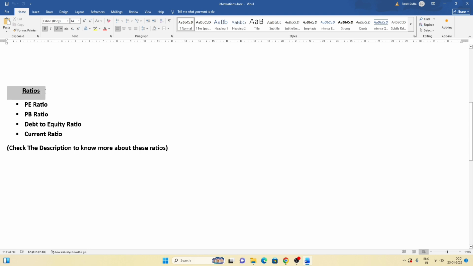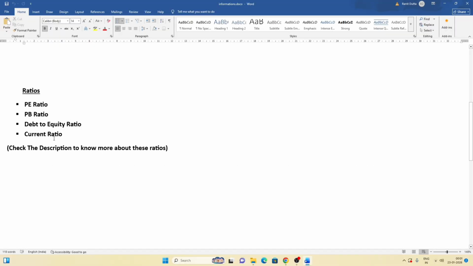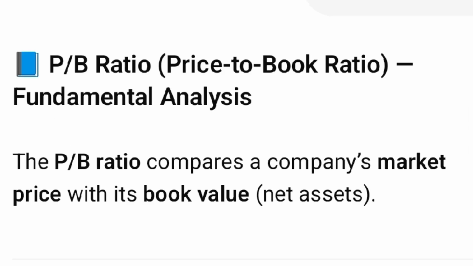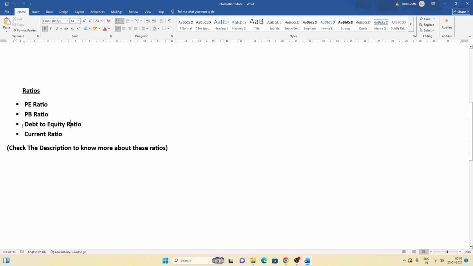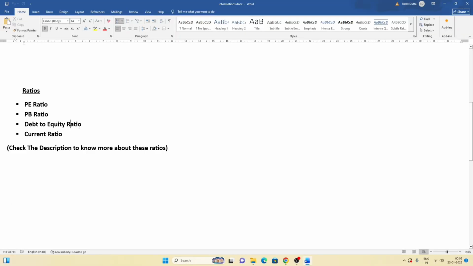Next is ratios. There are many ratios in fundamental analysis, but we have to learn only 4: PE ratio, PB ratio, debt to equity ratio and current ratio. So number 1 is PE ratio. This ratio shows how much investors are willing to pay for ₹1 of a company's earnings. Number 2 is PB ratio. This ratio compares a company's market price with its net assets. Number 3 is debt to equity ratio. This ratio is important because it tells how risky a company's finances are.